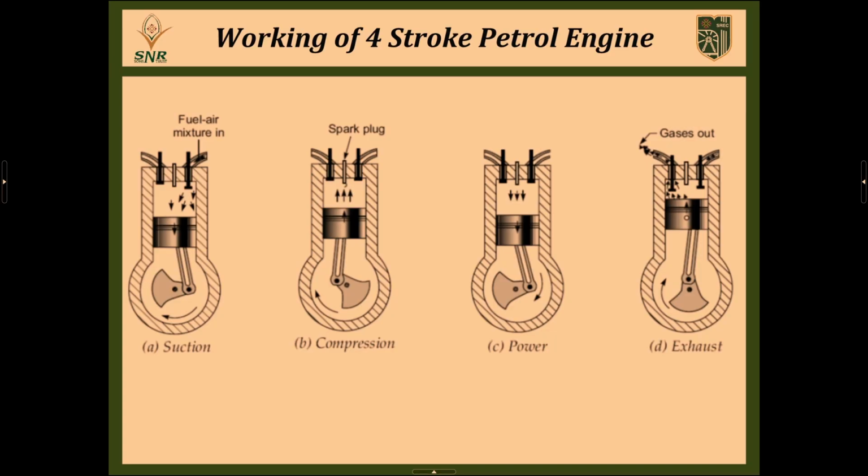The same scenario happens during the power stroke in a diesel engine, but in a diesel engine only air is compressed to very high pressure and temperature, while in a petrol engine both air and petrol are compressed, because petrol has a very low self-ignition temperature but diesel has a very high self-ignition temperature. That is the main difference between why we supply only air in a diesel engine and an air and petrol mixture in a petrol engine.